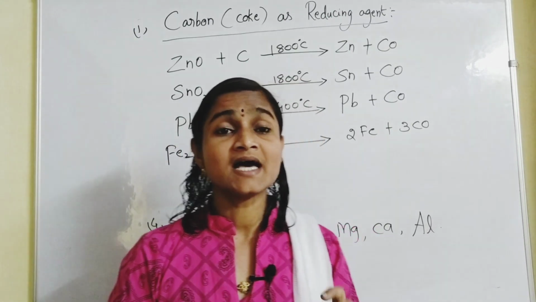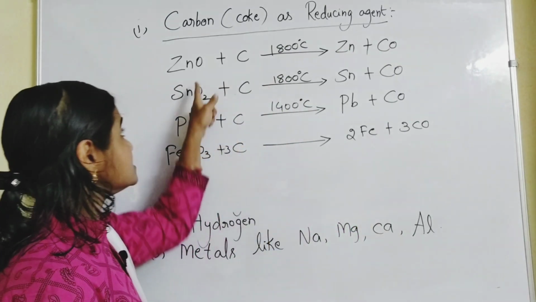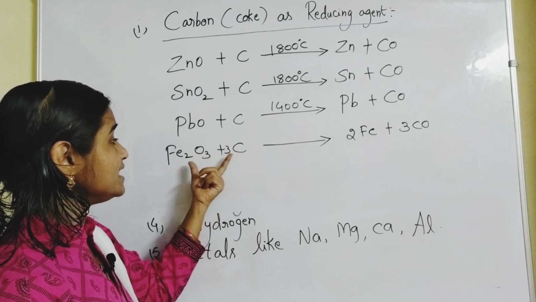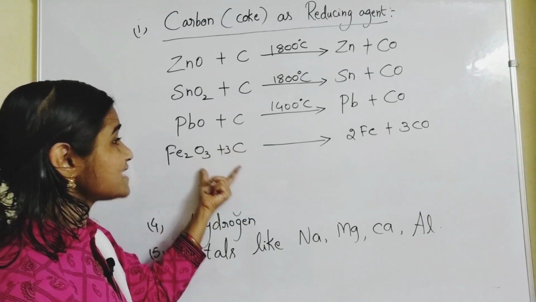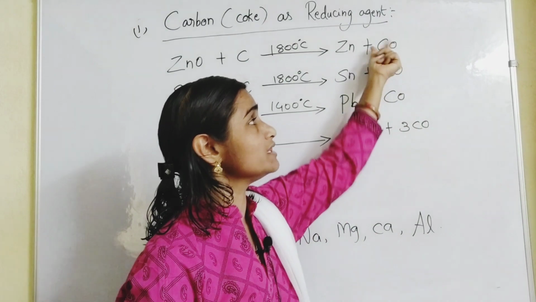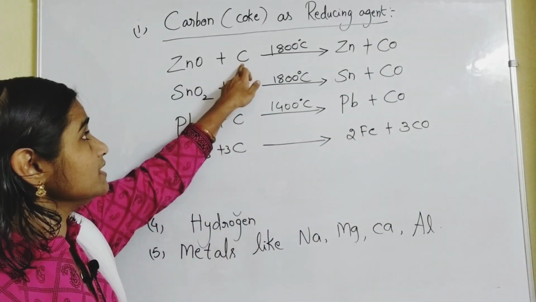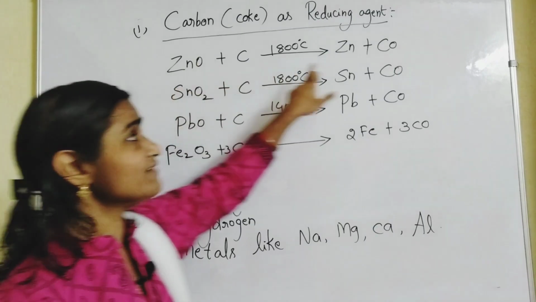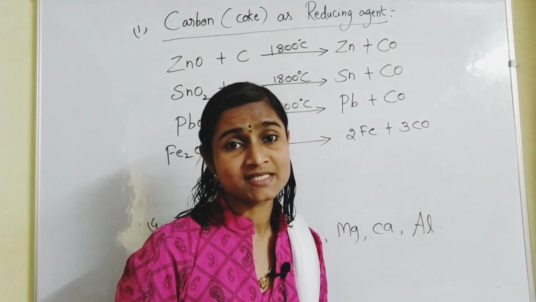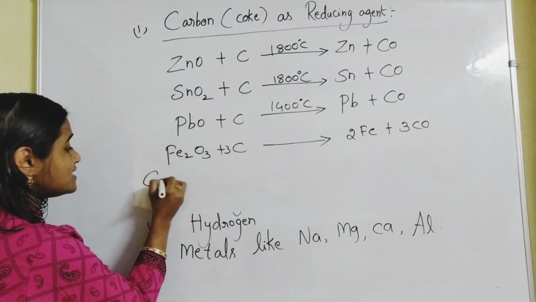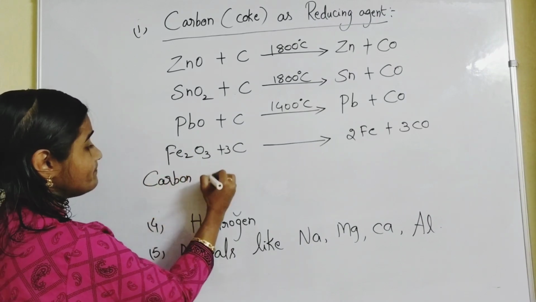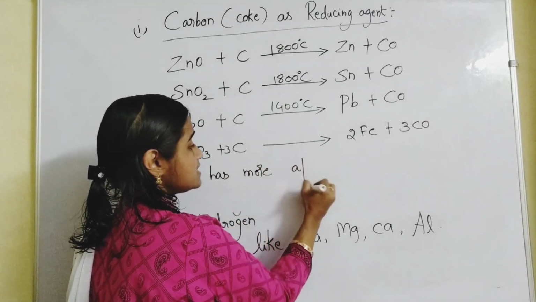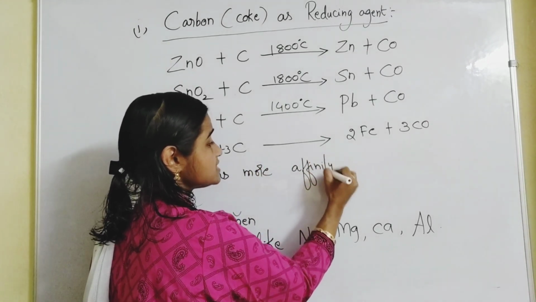Because it has more affinity with oxygen. See, in all these cases, oxygen is there. So carbon immediately reacts with oxygen and gets converted into carbon monoxide in all these cases. Carbon immediately takes up oxygen from that oxide ore and gets converted into carbon monoxide. That means carbon has more affinity with oxygen.